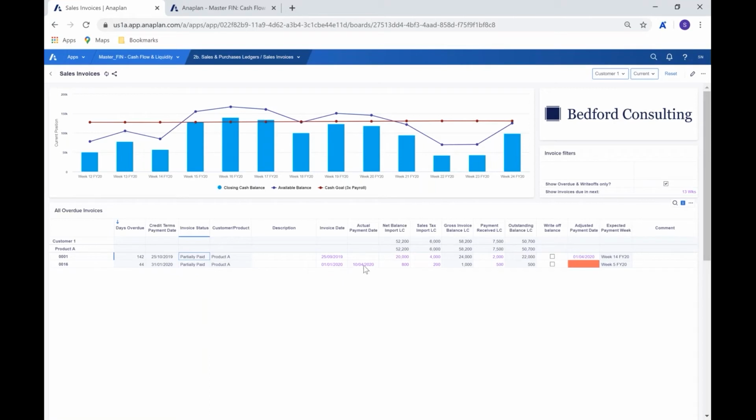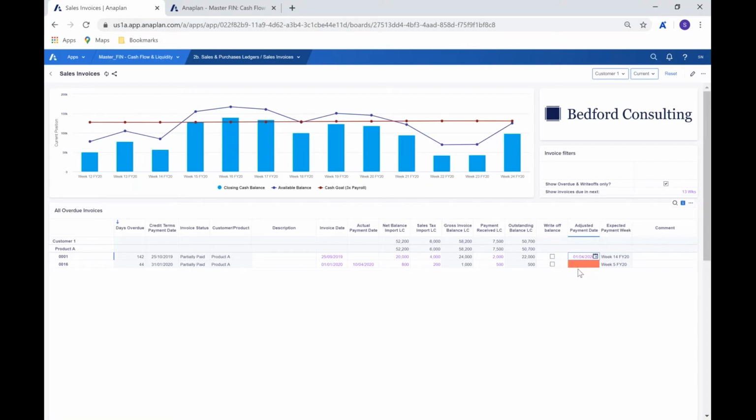We can see the invoice date, the actual payment date, and then of course we can see the amount that we've received. So the amount being received being 500, the gross invoice balance being 1,000. In this case, of course, the invoice balance being 24,000 and the amount that we received being 2,000. We can see here that we would need to manage this in terms of receipt. So the key issue here, if you like, is that the red flag that we have here is because if we don't input a date, then ultimately we're saying that which we've received is all that we will receive. So we would need to put a date in for when we expect to receive the rest.